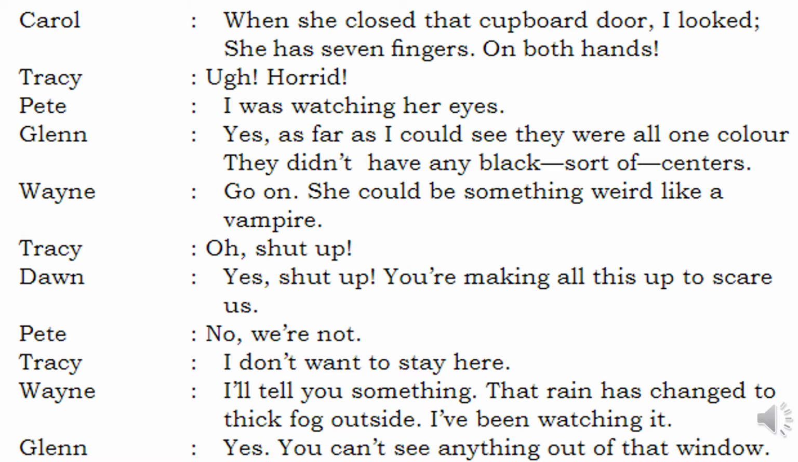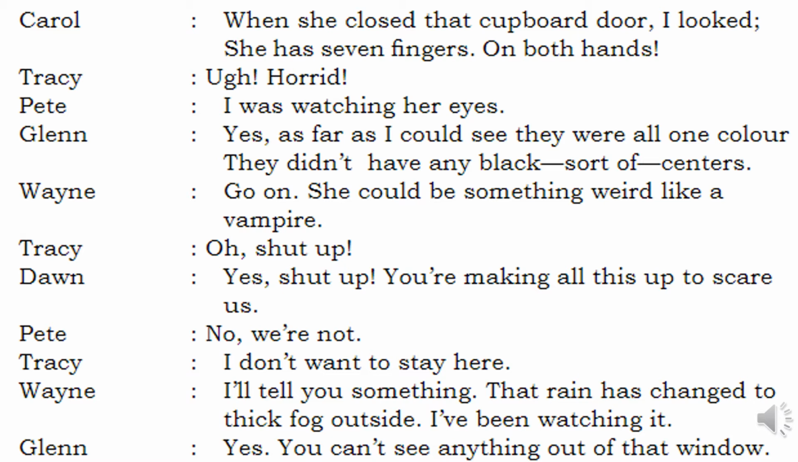What was it? Carol said, when she closed that cupboard door, I could see, I looked, she has 7 fingers on both hands. So he was observing that when she closed the door, he could see 7 fingers in both her hands. Tressé was like, oh, horrid, you are saying something very horrifying. Pete says, I was watching her eyes. When Carol was watching her hands, Pete and Glenn were watching her eyes.